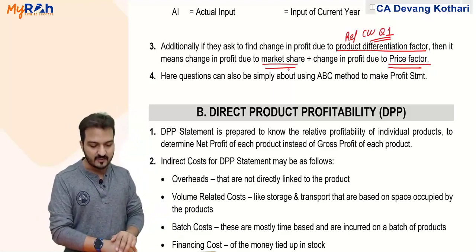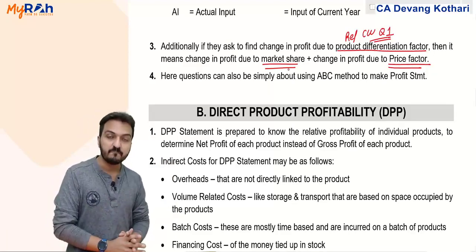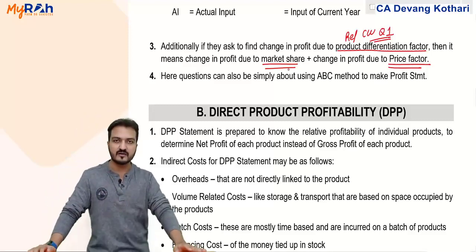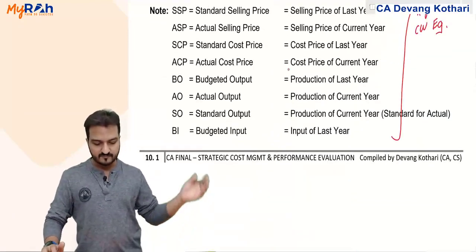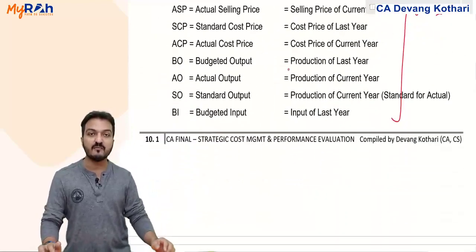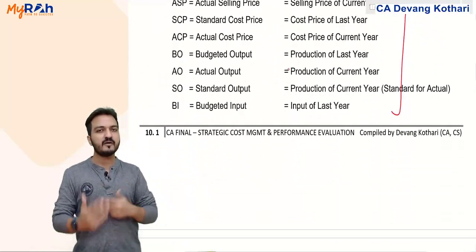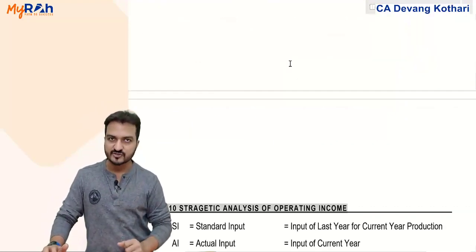Yes, mostly this is what we cover in profit analysis. Plus they might also ask you general questions about profit analysis, not about the theory which I gave you here, but general questions might be just about making a profit statement. They'll just ask you to prepare profit statement by different ways, by different classifications.